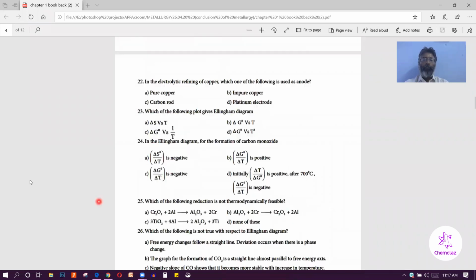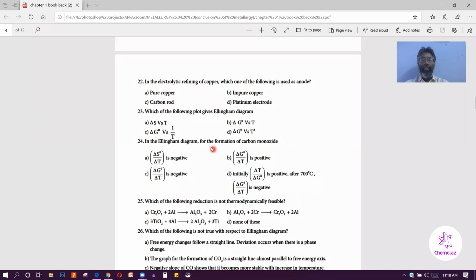The next page, question number 22. In the electrolytic refining of copper, which one of the following is used as anode? The correct answer is B, impure copper. Question number 23, which of the following plot gives Ellingham diagram? So Ellingham diagram, the graph is plotted delta G versus T. Delta G, or delta G naught, versus T. B option.